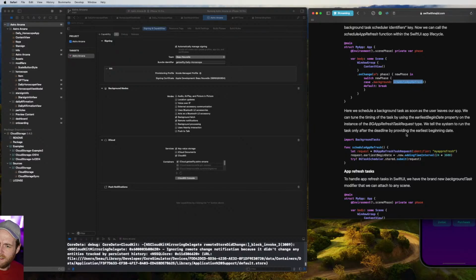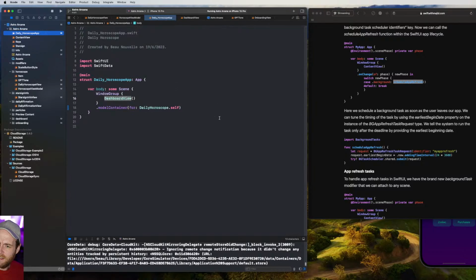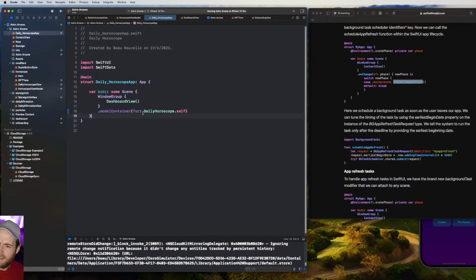So what we want to really do is schedule this for like a midnight thing. So what I might do is just jump straight into here and just put it directly in here. Oh man, I wish my camera feed wasn't broken. I'll have a play with it a little bit.